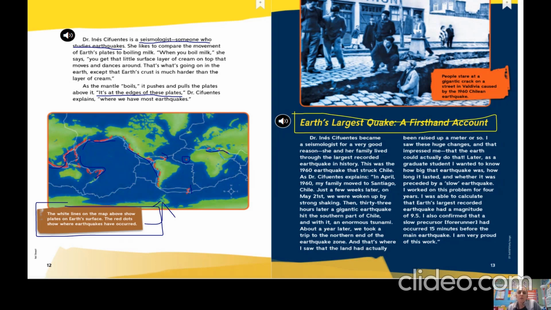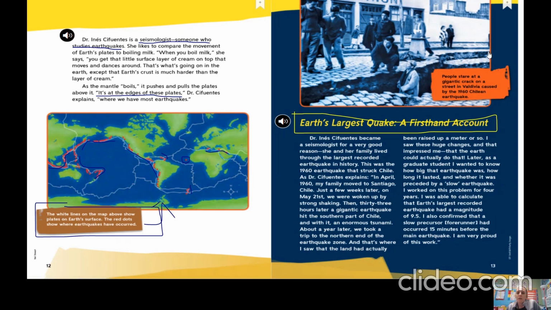About a year later, we took a trip to the northern end of the earthquake zone, and that's where I saw that the land had actually been raised up a meter or so. I saw these huge changes, and that impressed me, that the Earth could actually do that. Later, as a graduate student, I wanted to know how big that earthquake was, how long it lasted, and whether it was preceded by a slow earthquake. I worked on this problem for 4 years. I was able to calculate that Earth's largest recorded earthquake had a magnitude of 9.5. I also confirmed that a slow precursor or forerunner had occurred 15 minutes before the main earthquake. I am very proud of this work.